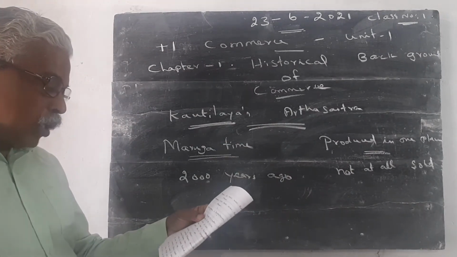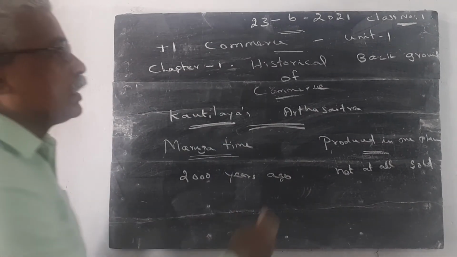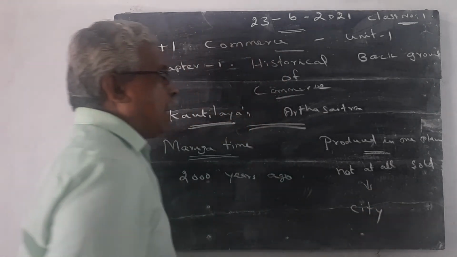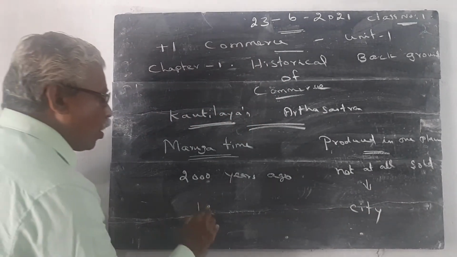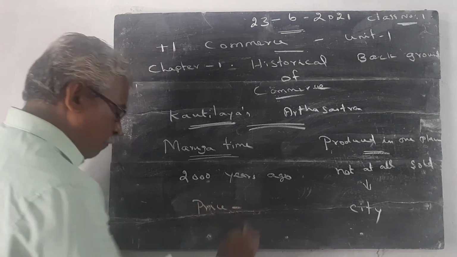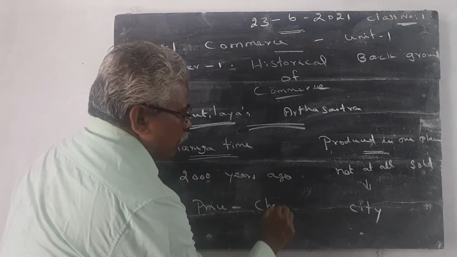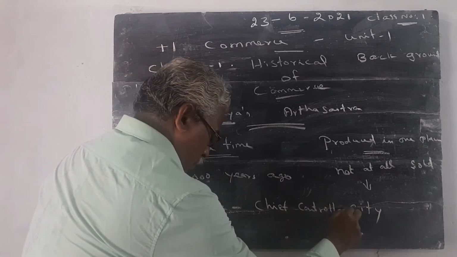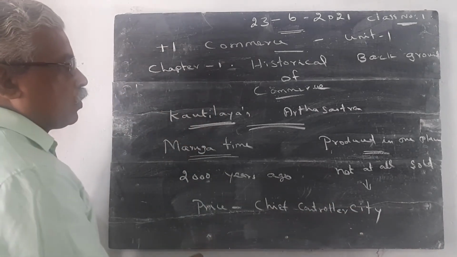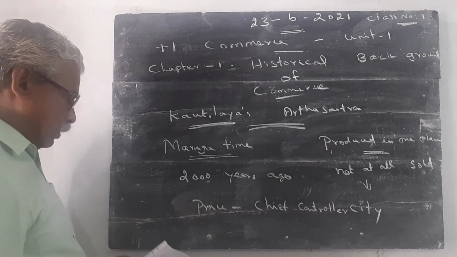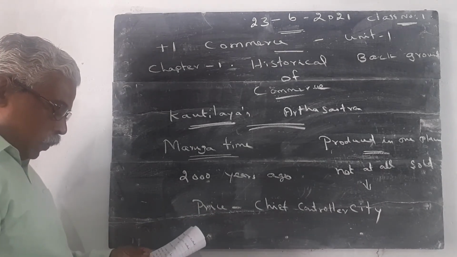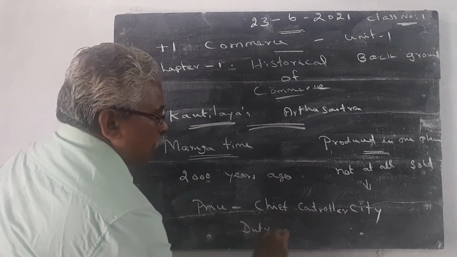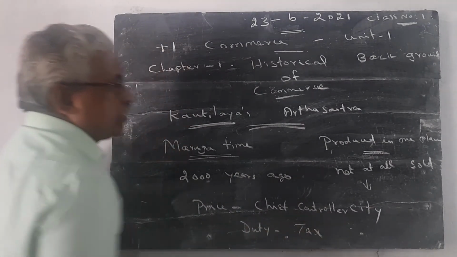So the goods are brought into the city, and the prices are fixed by the chief controller. Then they also levied duty. Duty means just like a tax.